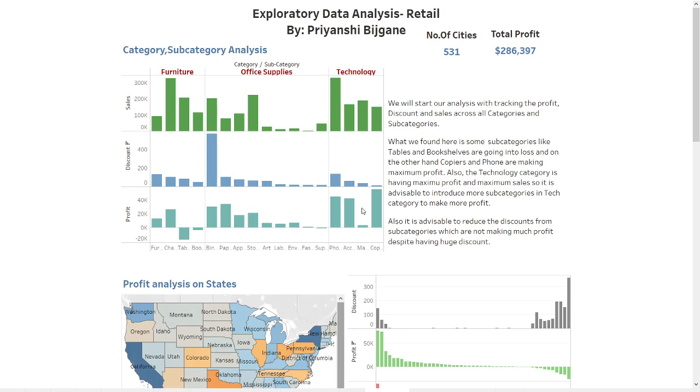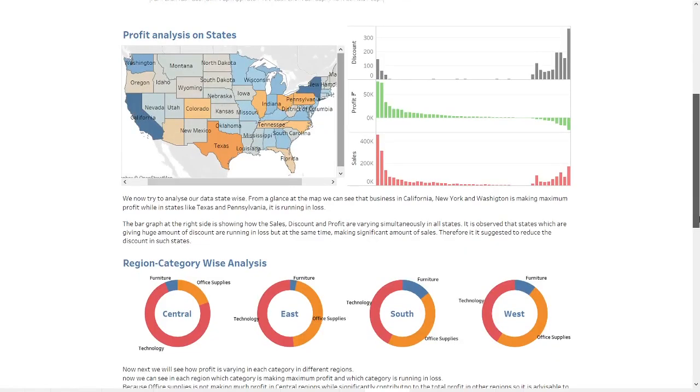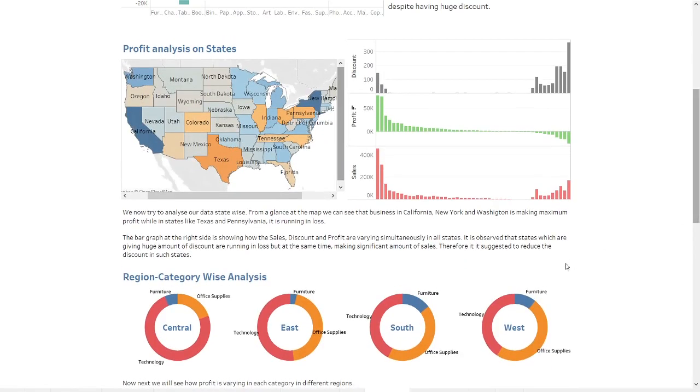Also, one more thing here is some subcategories are not making much profit despite having a huge discount, like the subcategory binder. The business is giving a huge discount, but they are not making a significant amount of sales or profit. So it is advisable to reduce the discounts from subcategories which are not making much profit despite having huge discounts. Now we will analyze the profit state wise.